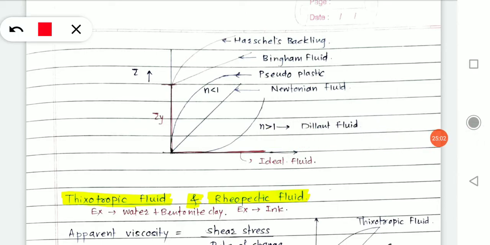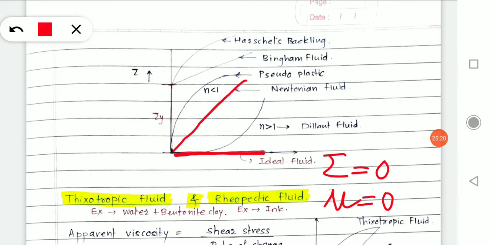Okay, so this is the ideal fluid. Ideal fluid is a fluid in which shear stress is equal to 0, mu is equal to 0. It falls on the x axis of your graph. Then Newtonian fluid, which shows a linear behavior. Shear stress tau is directly proportional to shear strain. On the x axis we have shear strain du by dy. It is directly proportional and the slope will remain constant.